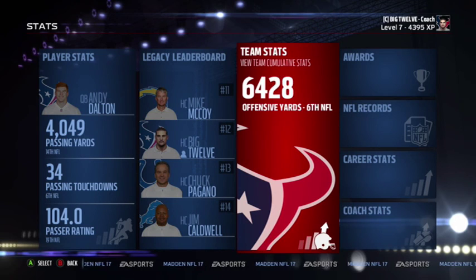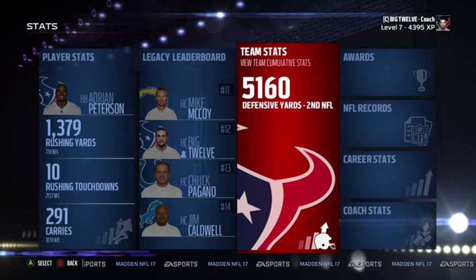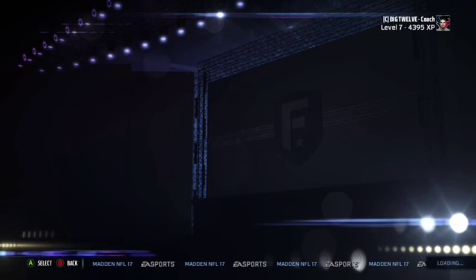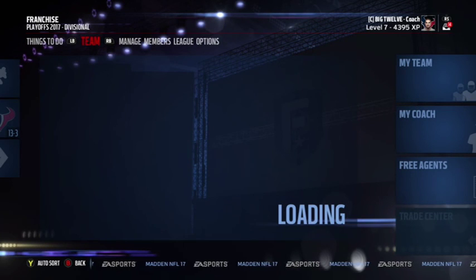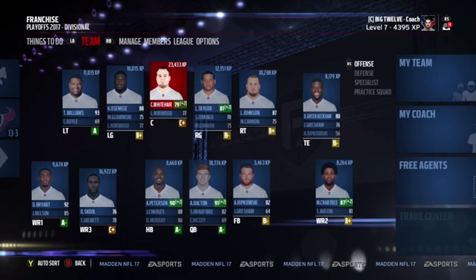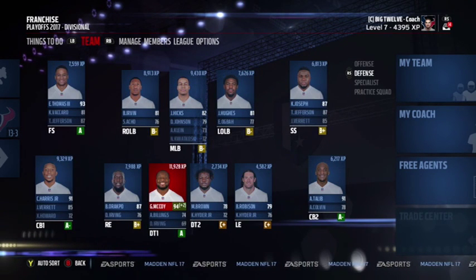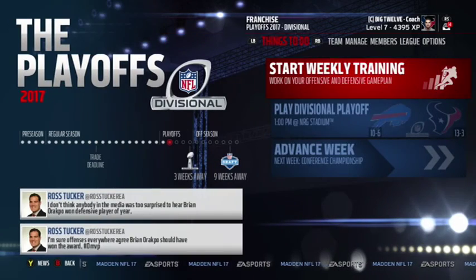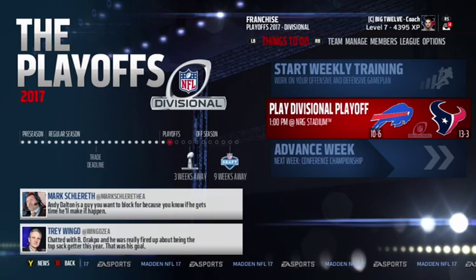My offense was 6th in the league. Last year we were number 1, and defense we were 2nd in the league, so we improved on that, and we were number 4 last year. So I'll spend some player XP. I saw Cody Whitehair had a good chunk. I think he got like 22,000 or 23,000 at the center position, and then defensively, McCoy's got some. I think he's the highest XP player on defense. So we play the 10-6 Bills, and we will pick it up with you guys in that game.